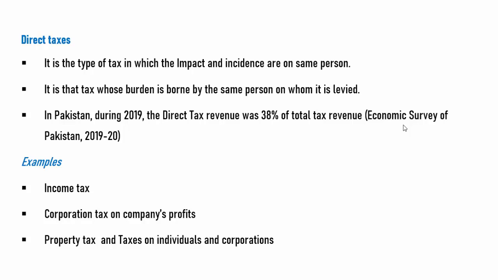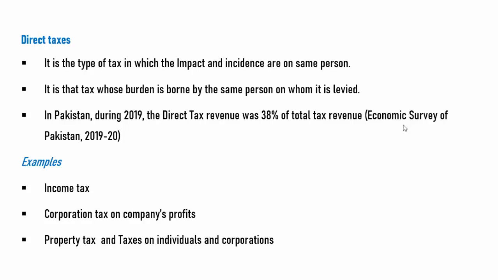Similarly, there are tax returns. Those who are taxpayers submit their income tax returns. So income tax is a tax which cannot be shifted to somebody else.